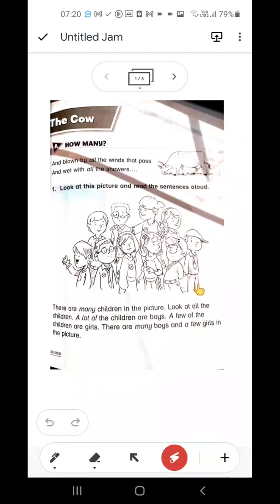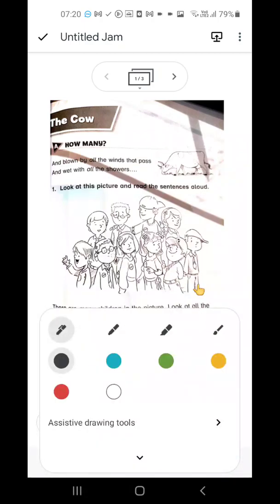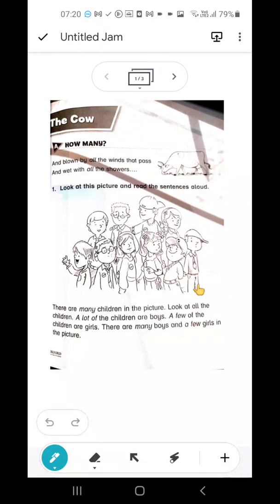Students, you know what is different in these sentences that we are going to talk about? There are some words which are different.